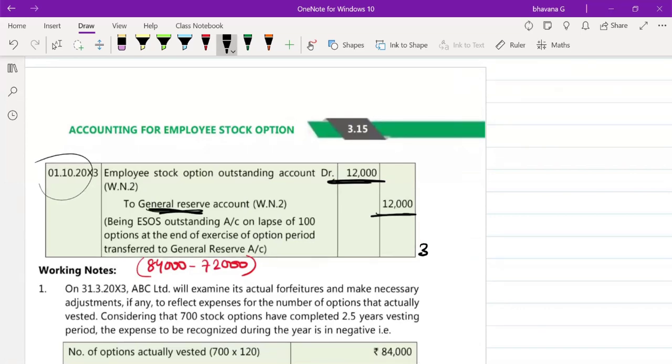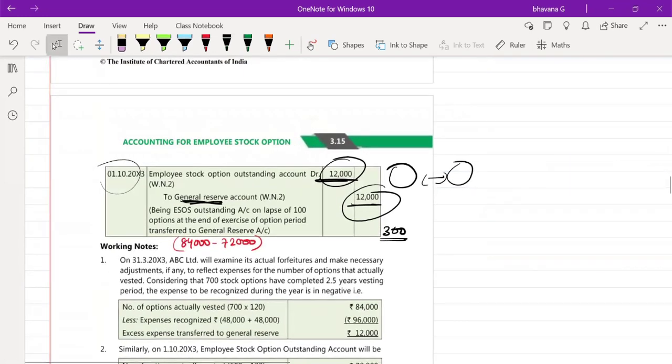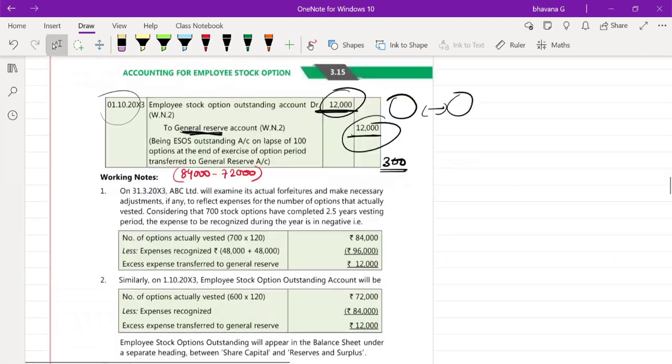You must not do it using 300 options and everything. Don't do that, please, because in a few questions you will not get the correct answer. Always you have to see how much balance is there minus how much you have already used. Remaining amount, transfer it to this account. Okay, please don't do it using options. Now itself I'm telling you, transfer the unused balance to this general reserve.